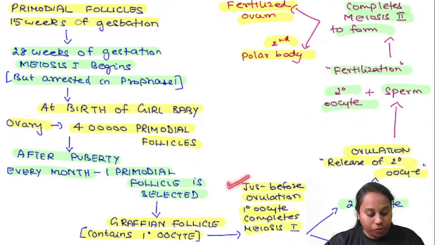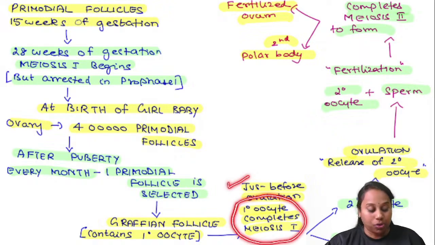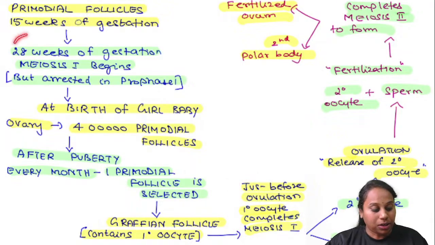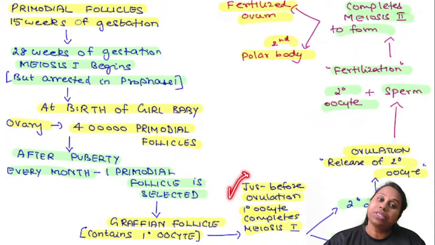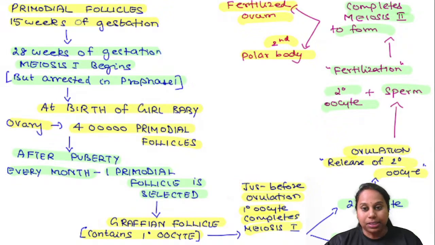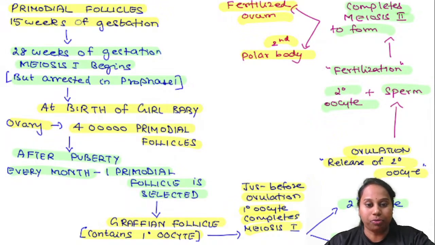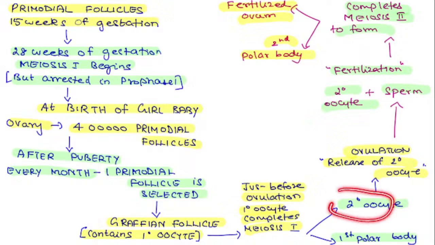Just before ovulation, the primary oocyte completes meiosis 1. This meiosis 1 was started at around the 28th week of gestation, but it was arrested. Now when it resumes just before ovulation, the primary oocyte completes that meiosis 1 which was started in the 28th week. This results in the formation of a secondary oocyte and the first polar body.